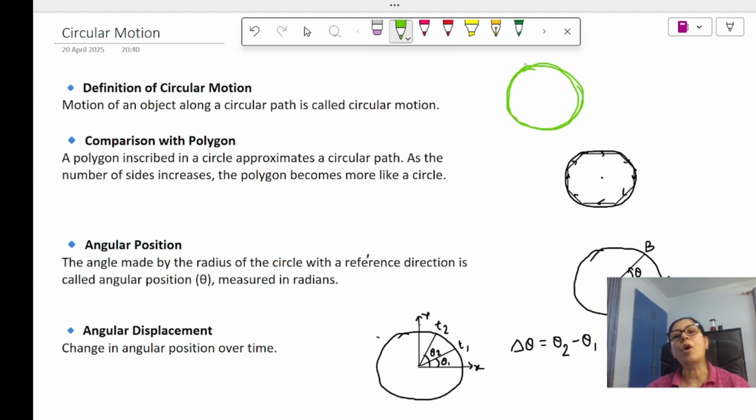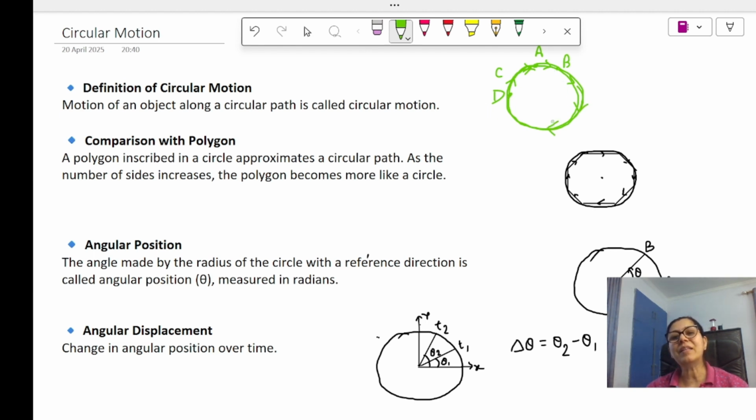Just tell me, when a body is moving in a circular path, can you tell me the direction in which it is moving? Just tell me the direction at this particular point. At A point, what will be its direction? At B point? C point? D point? Will the direction remain the same? Suppose a body starts from D and moves taking this particular path. So what will be the direction?